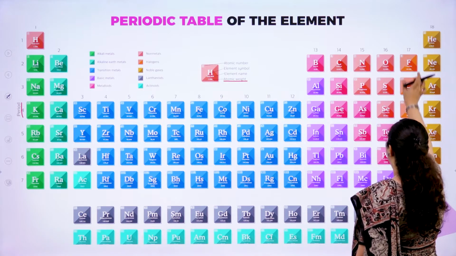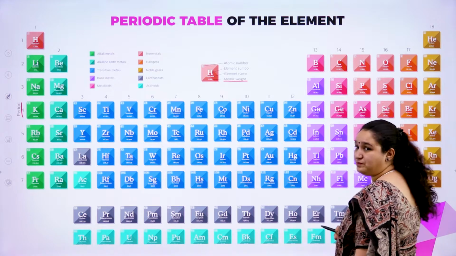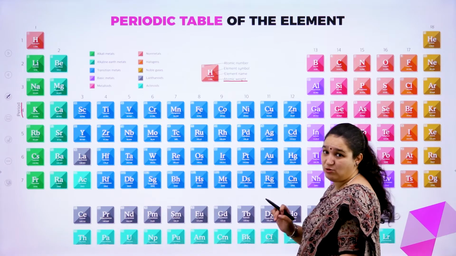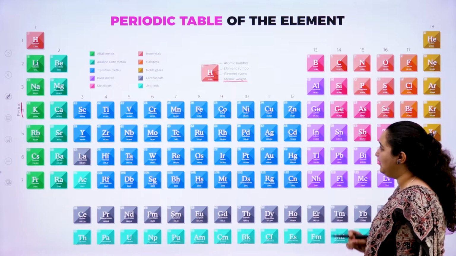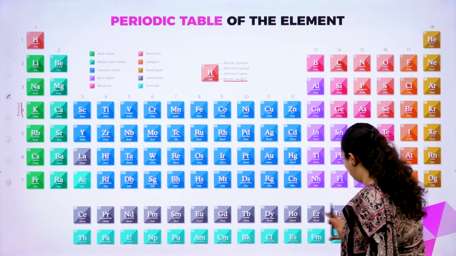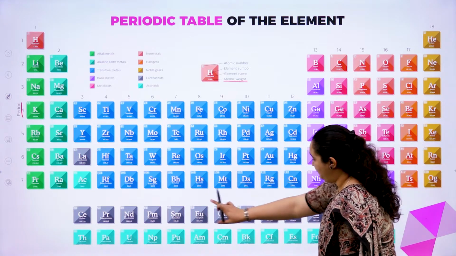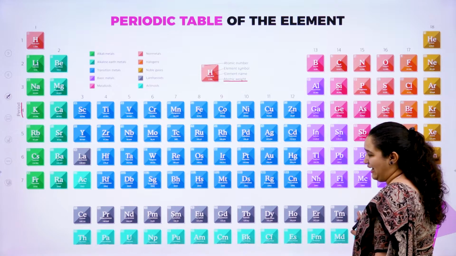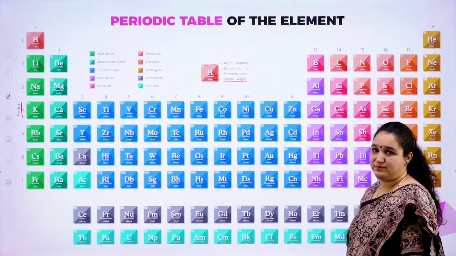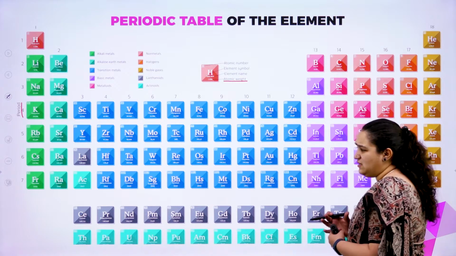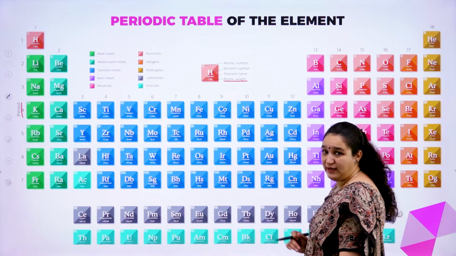This column that you have is of a slightly different color. This group we call halogens. The last group is given in yellow. It is noble gases. And here you can see there are two rows. The first row, given in grey, we call lanthanoids, and the last row we call actinoids. So these are some things you can get to know from the periodic table.